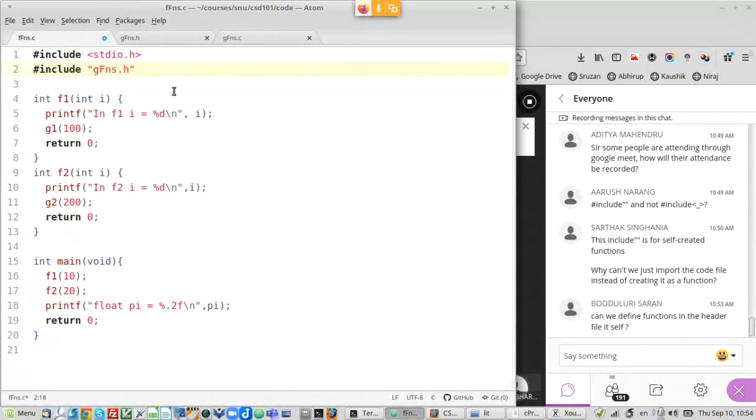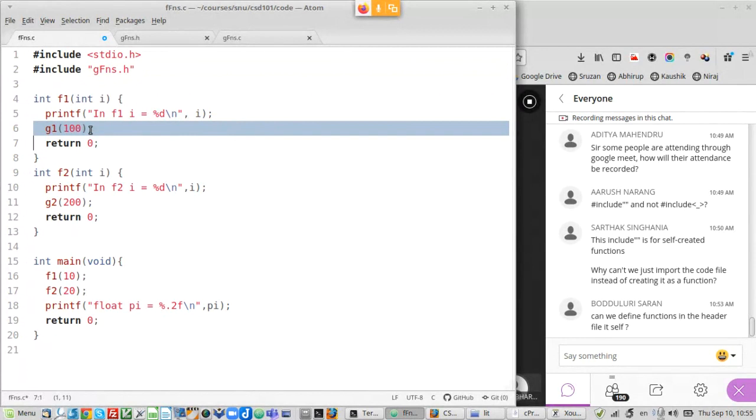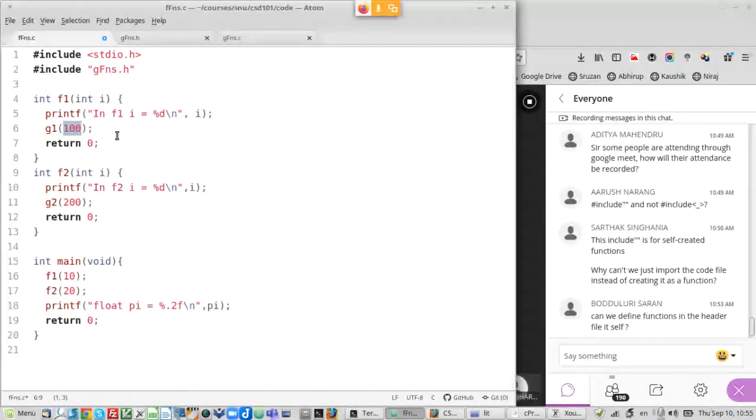So this means that this is not a standard library. The C compiler knows where to look for a standard library. But when it's your own library, you will have to tell the compiler where to look for it. Okay. So here I have my own functions. Notice I am now calling the g function. When this call is to be compiled, the compiler has the header information. So it knows that g1 is a function and that this argument 100 is okay because it's an integer. So it's proper, and it can go ahead and compile.